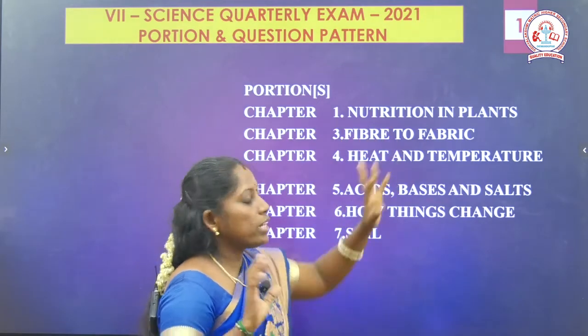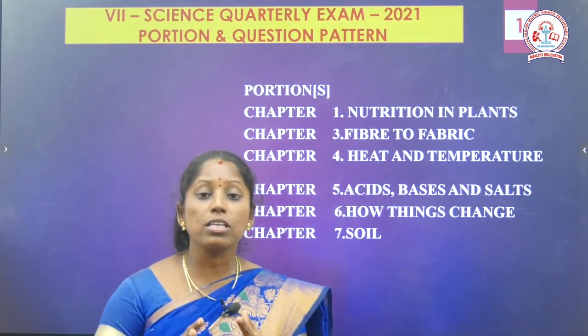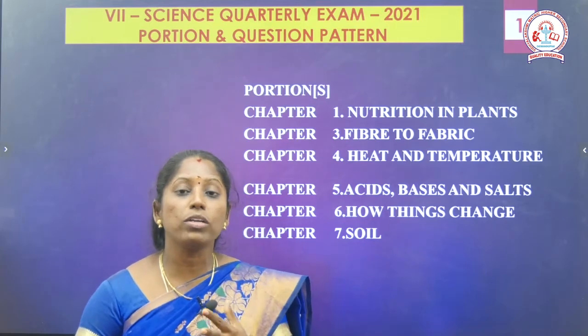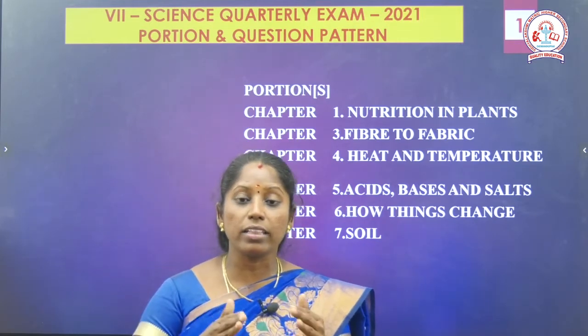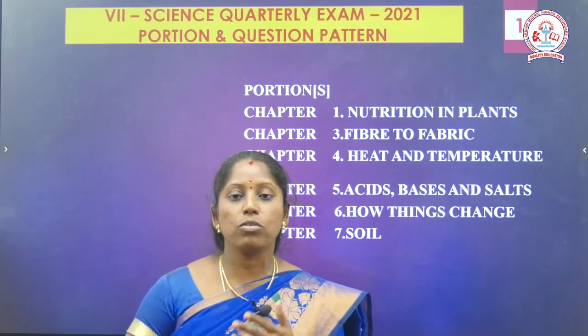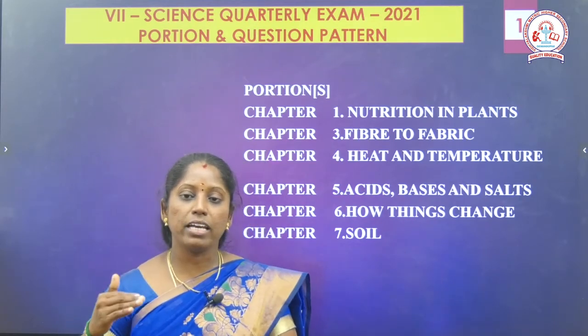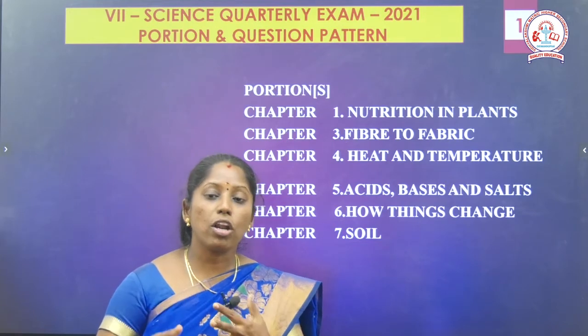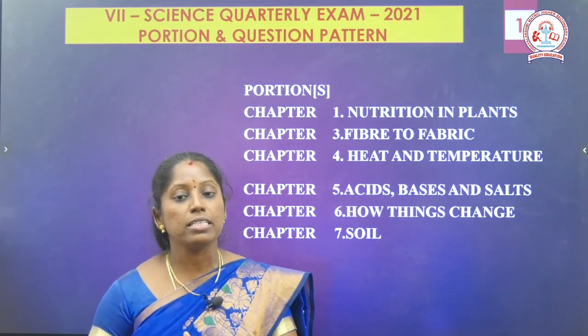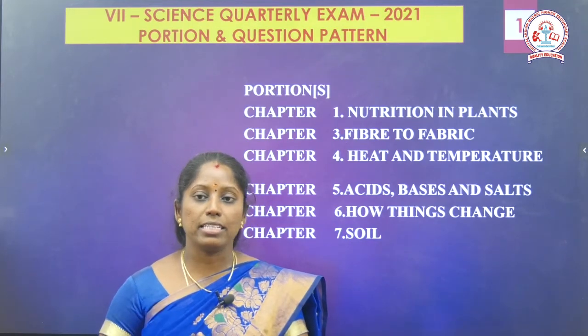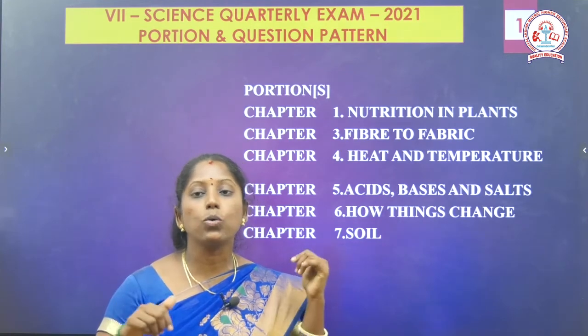That means nutrition in plants. We should know about the types of nutrition: autotrophic nutrition and heterotrophic nutrition. The autotrophic nutrition we know is about plants only. Then in heterotrophic nutrition, the divisions are parasites, saprotrophs, then insectivorous plants, then symbiotic relationship. These are all we study in the nutrition in plants lesson.